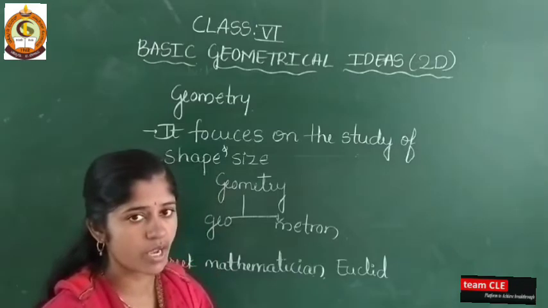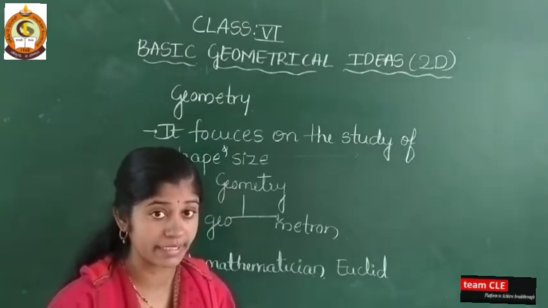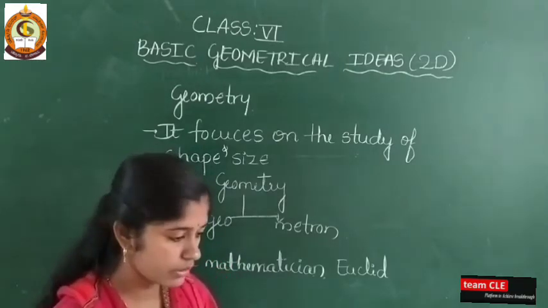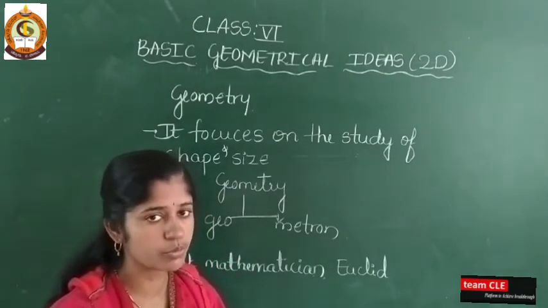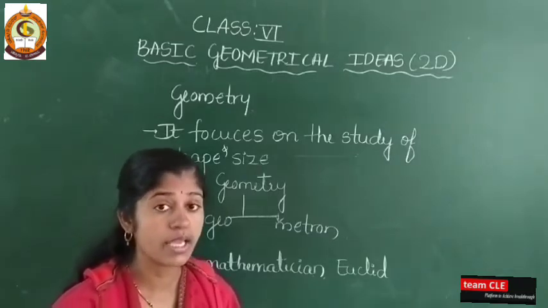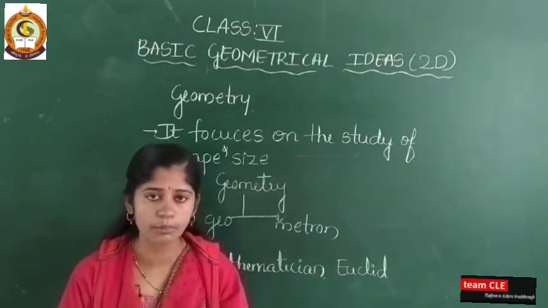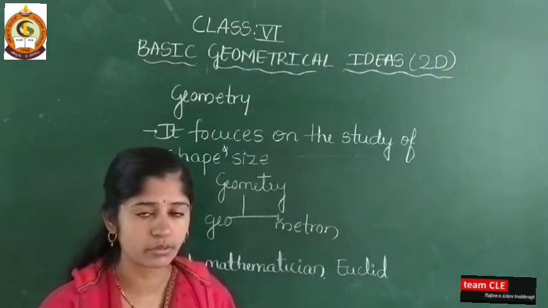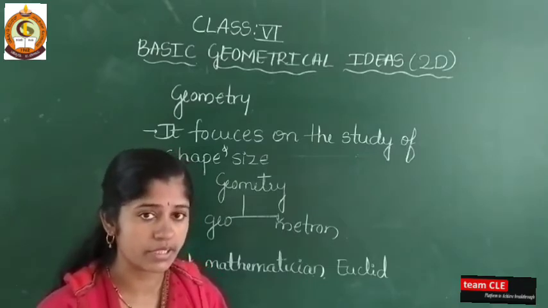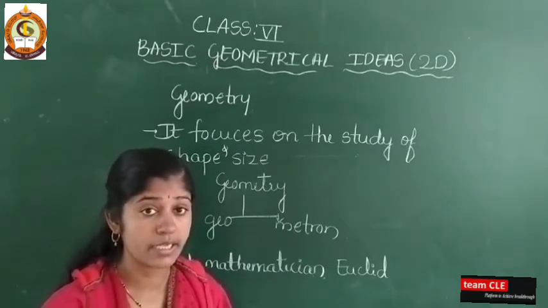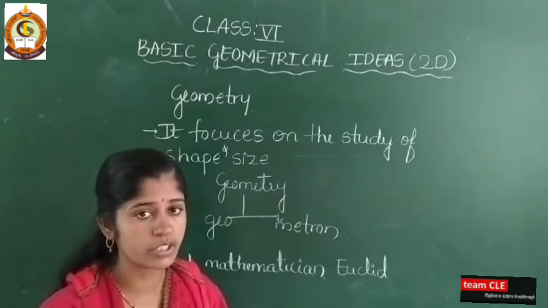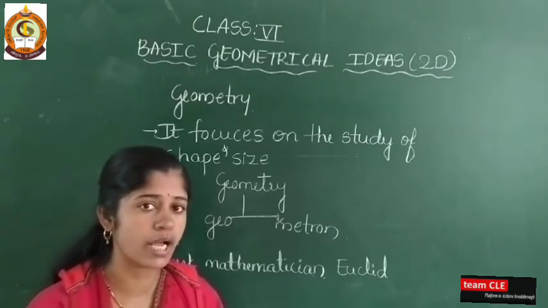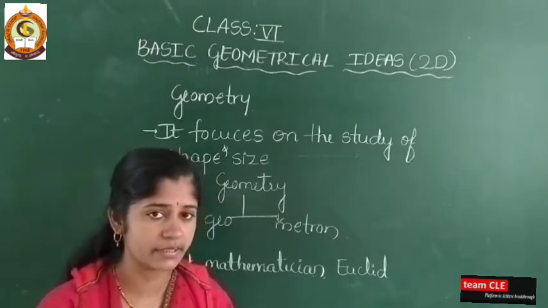In the previous class we discussed the arithmetic lesson, and that is knowing our numbers. In that lesson you learnt the place value chart in the Indian system of numeration and the international system of numeration, expanded form, short form, how to compare numbers, how to write ascending and descending order, how we use large numbers in day-to-day life, and then you learnt estimations, and after that the Roman numerals.